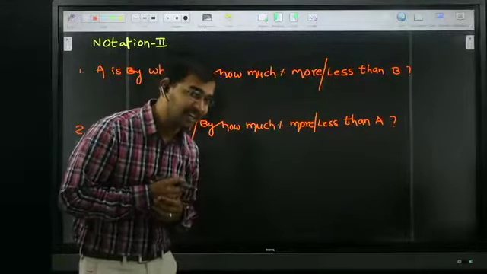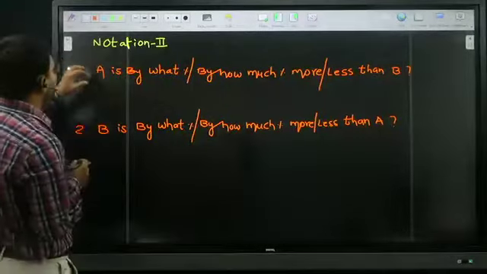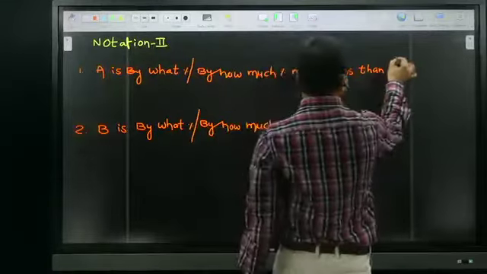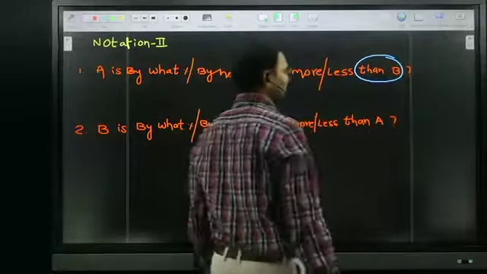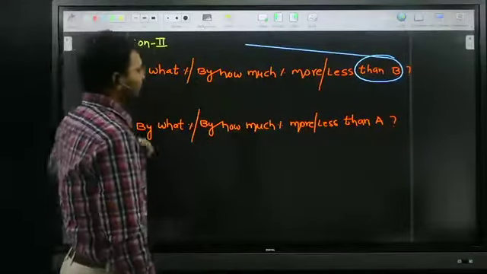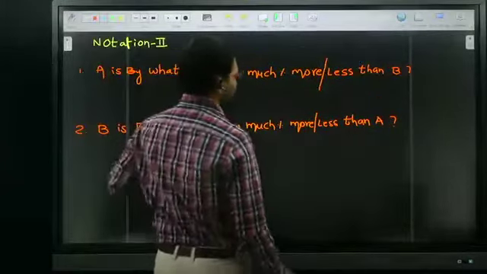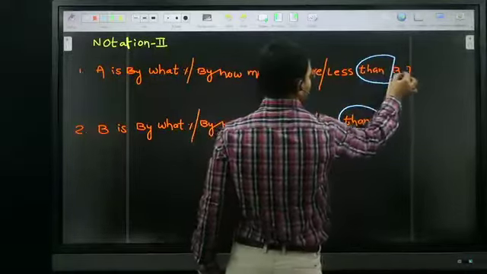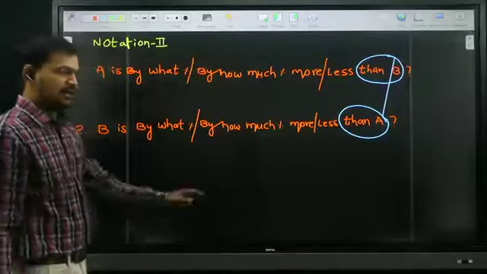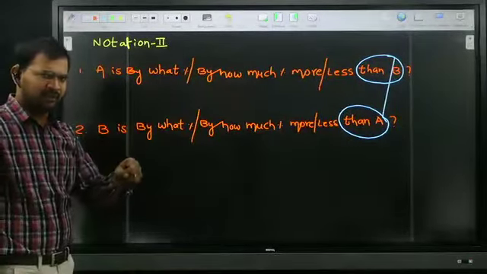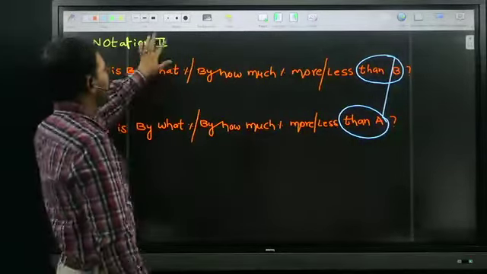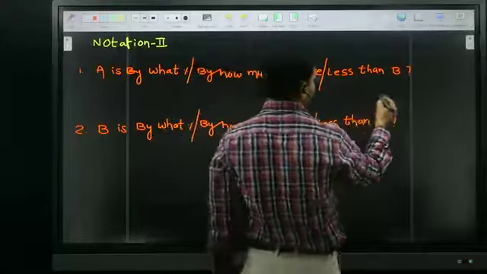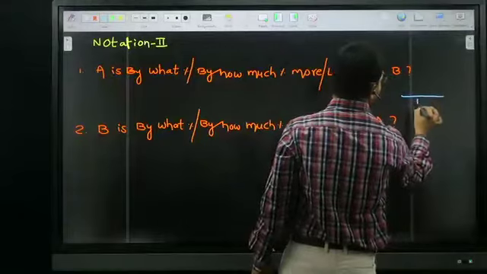In the first case they compared with B, in the second case they compared with A. Whenever the compared person is different, the statement is also different. So here B is put in the denominator.